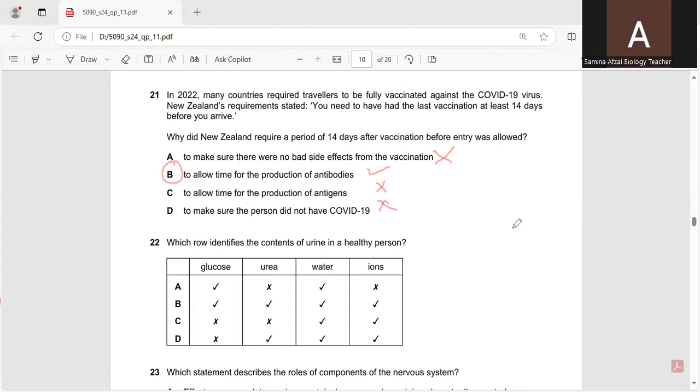Now question number 22. Which row identifies the contents of urine in a healthy person? Healthy person means the person is without diabetes. So glucose should not be present in the urine of a healthy person. So A and B are not the correct options. C and D can be correct. Urea should be present in the urine of the healthy person, so C is not the correct option. D is the correct option, as urea, water, and ions should be present in the urine of the healthy person instead of glucose. Glucose should be absent.